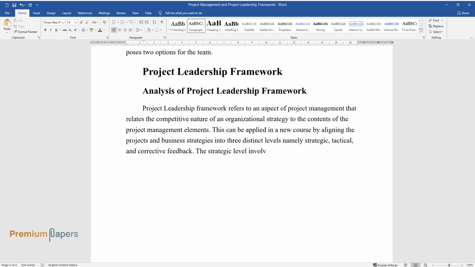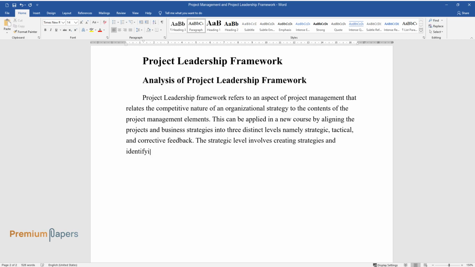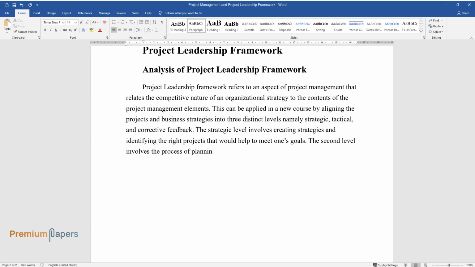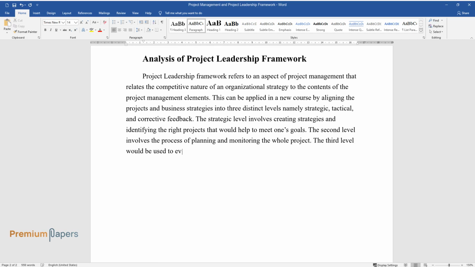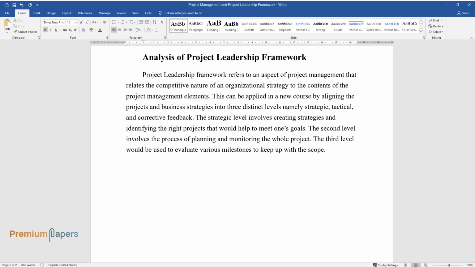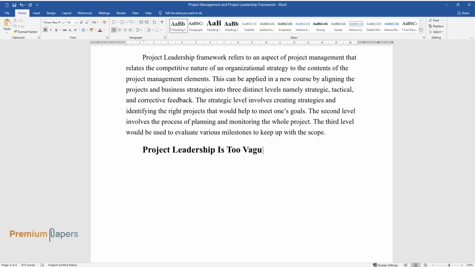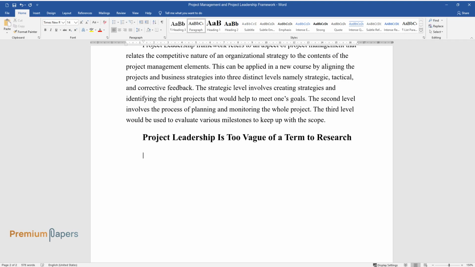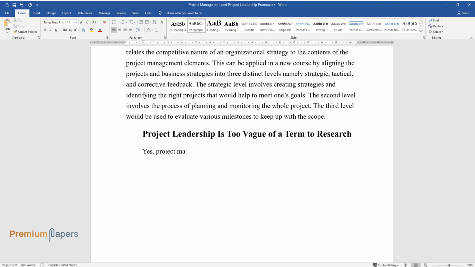The strategic level involves creating strategies and identifying the right projects that would help to meet one's goals. The second level involves the process of planning and monitoring the whole project. The third level would be used to evaluate various milestones to keep up with the scope. Project leadership is too vague of a term to research. Yes, project management is too vague a term to research.